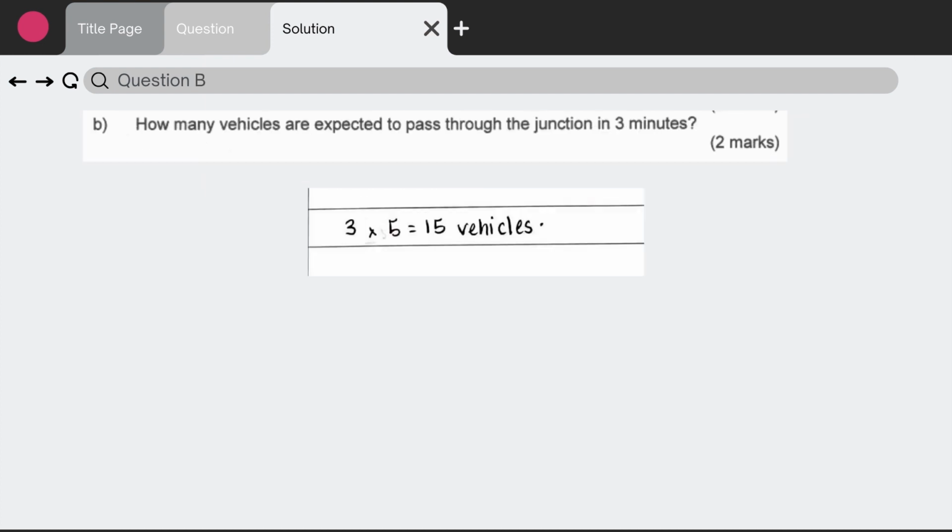Now, we will look at the second question, which is how many vehicles are expected to pass through the junction in 3 minutes. Since we already know that 5 vehicles will pass per minute, we only need to multiply 3 minutes by 5 vehicles, and the final answer that we will get is 15 vehicles.